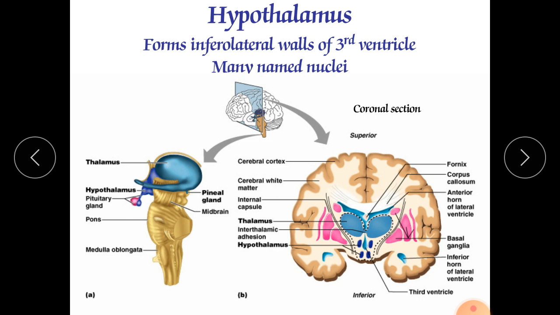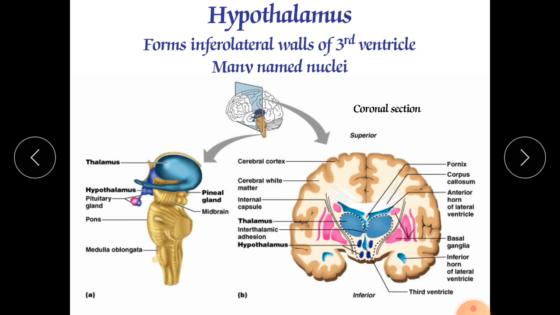The hypothalamus also contains a third center which gives arousal for thirst. Now I am feeling thirsty, so you will drink something. So this is also a center which is governed by the hypothalamus.